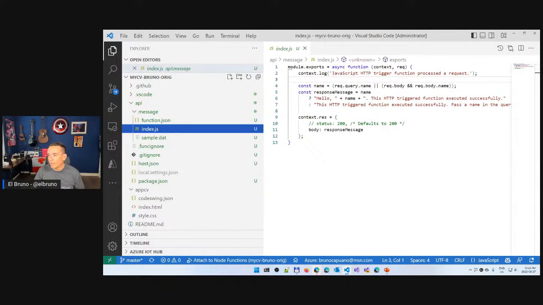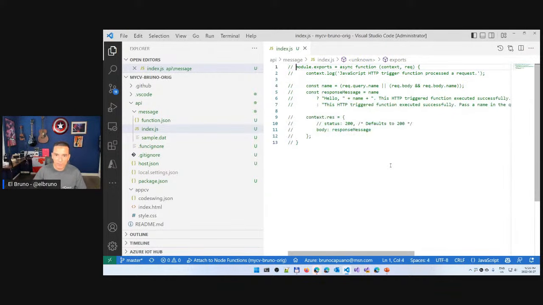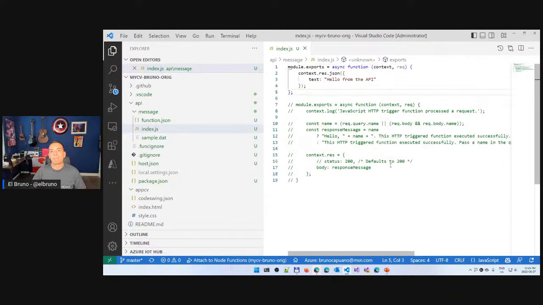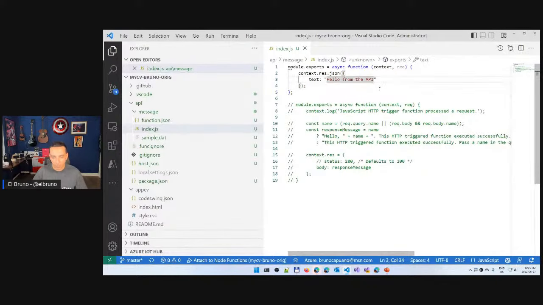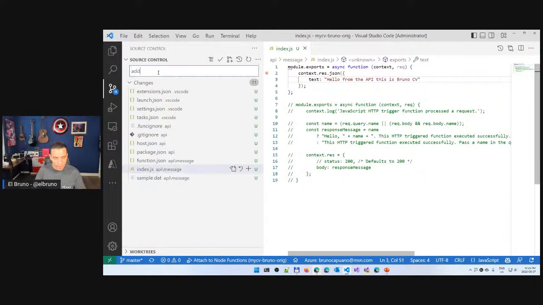We have a very simple code here. Let's comment this code and add these super simple lines of code that are going to basically say that when I call the function, I am going to return hello from the API. Let's change the hello API. This is Bruno CV. So I have my function, and let's publish this. Add base code for HTTP.